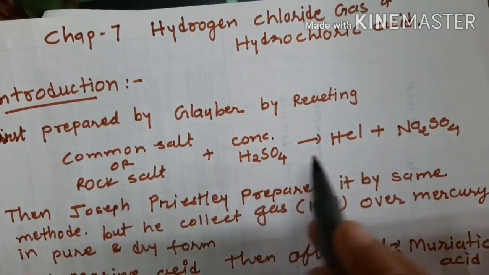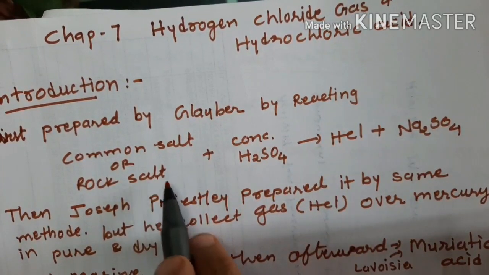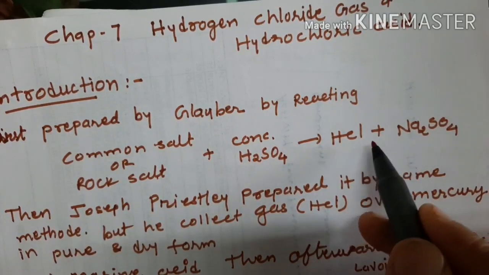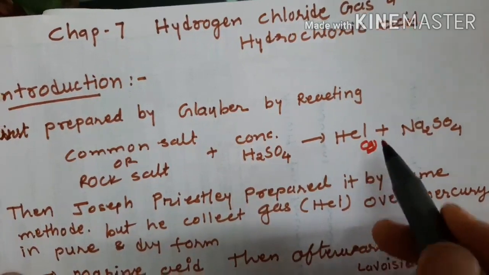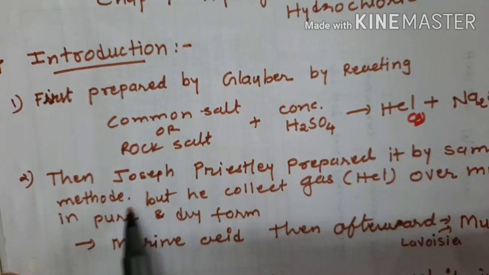He found that something was observed and something was present after this reaction of common rock salt with concentrated acid, but he could not find out what type of gas was produced. After that, Joseph Priestley prepared it by the same method.